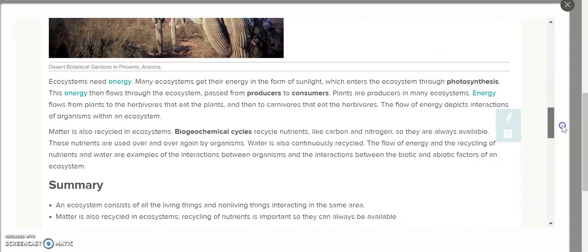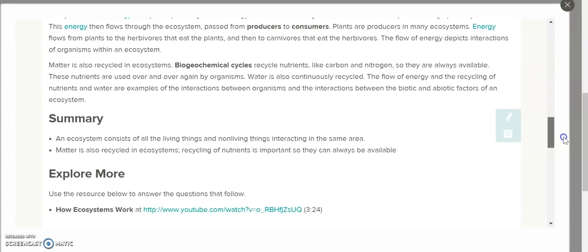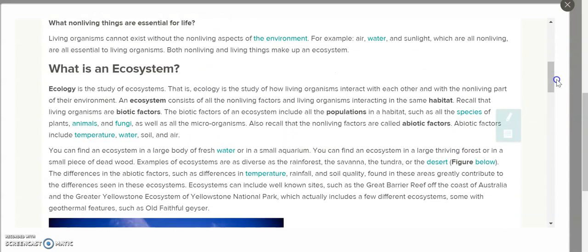Look how short this is. That's it. I mean, it's literally less than 4 paragraphs. This looks like a paper when we ask you guys to write an essay, okay? It's less than 4 paragraphs. So I'm just going to really quickly go through this, and it says, what non-living things are essential for life?